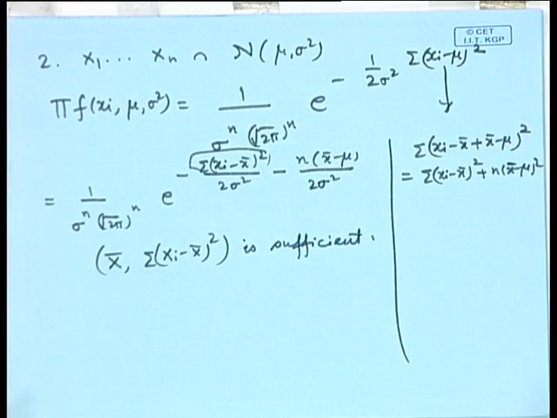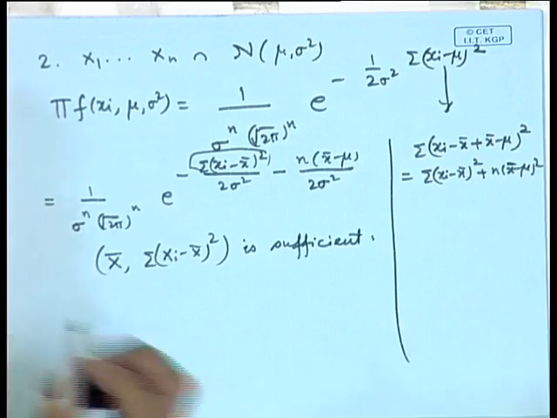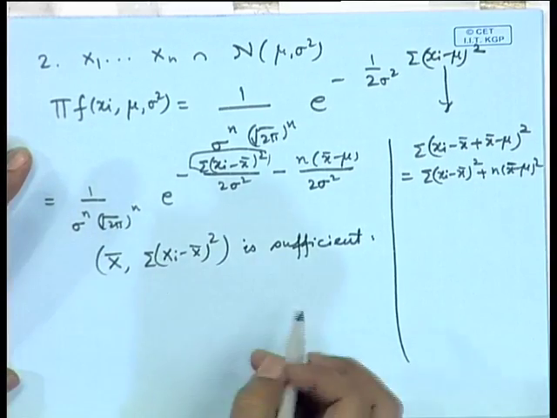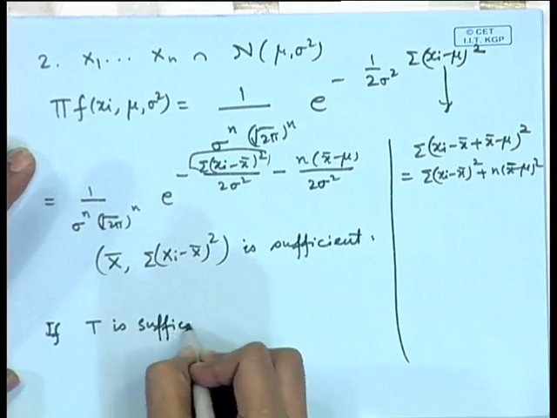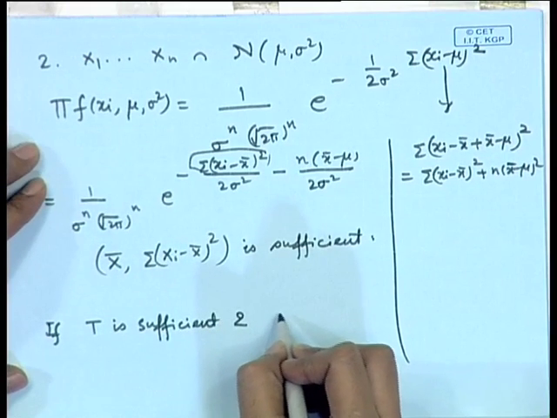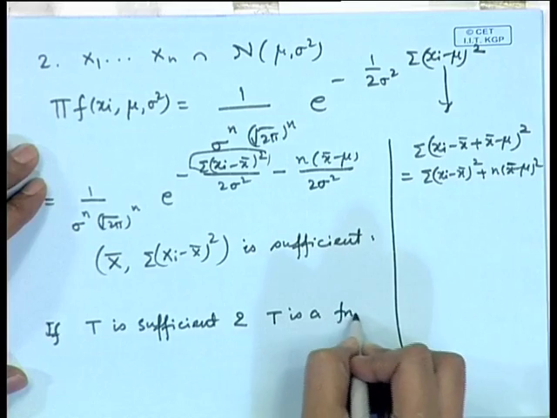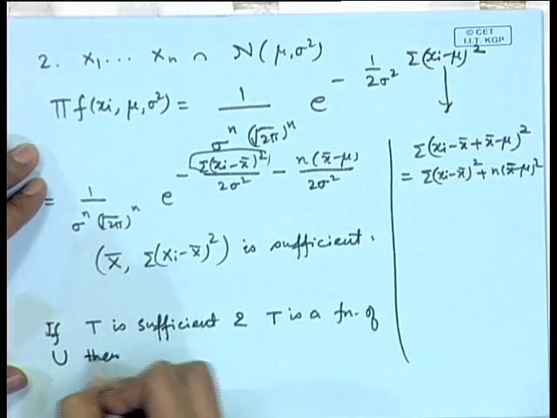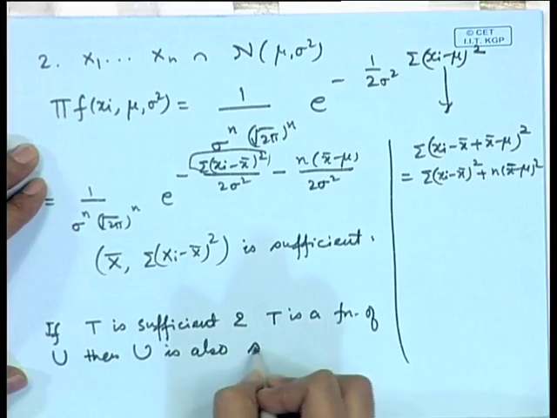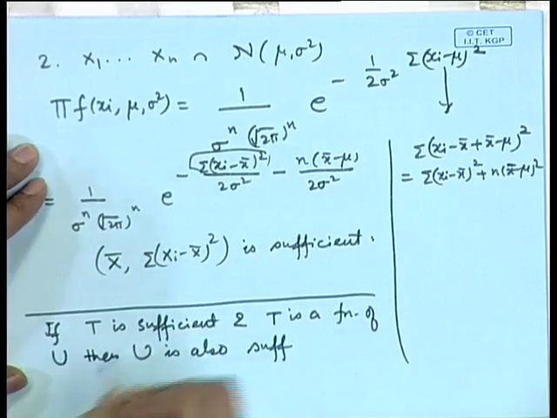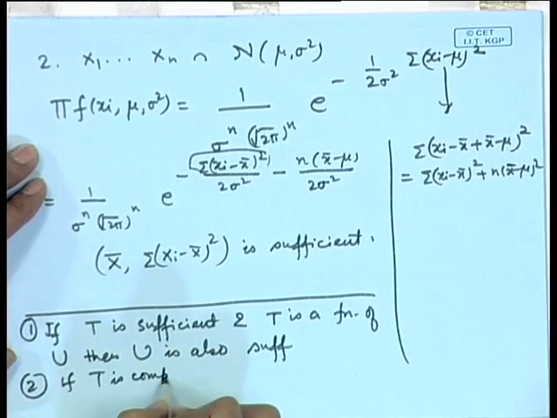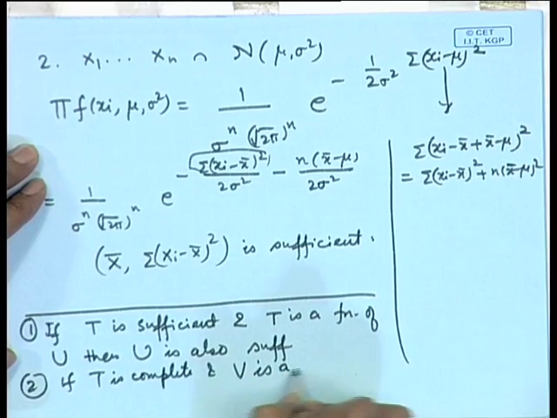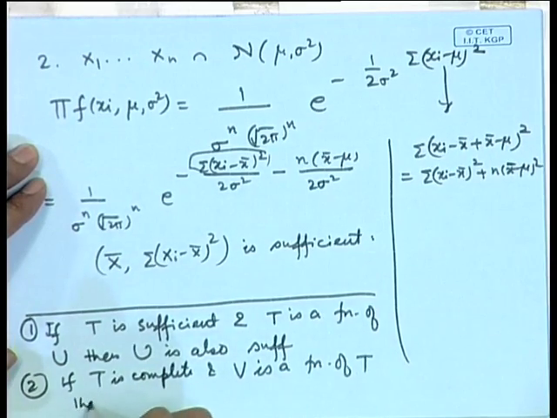Any one to one function of a sufficient statistic will also be sufficient. In fact, we can write the general statement that if T is sufficient and T is a function of U, then U is also sufficient. On the other hand, if T is complete and V is a function of T, then V is also complete.